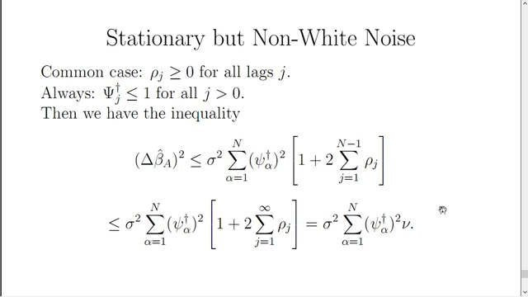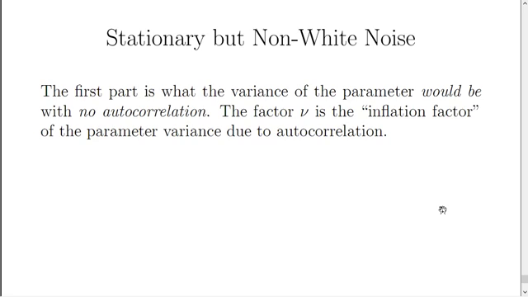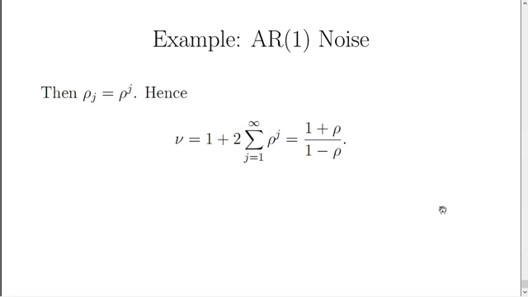Now, the reason that this particular expression can be so useful is that in many cases we can actually compute what that correction factor nu is. The first part, by the way, is what the variance of the parameter would be with no autocorrelation. The factor nu is, well, I call it the inflation factor of the parameter variance due to autocorrelation. Let's take an example where we can actually compute what it is.